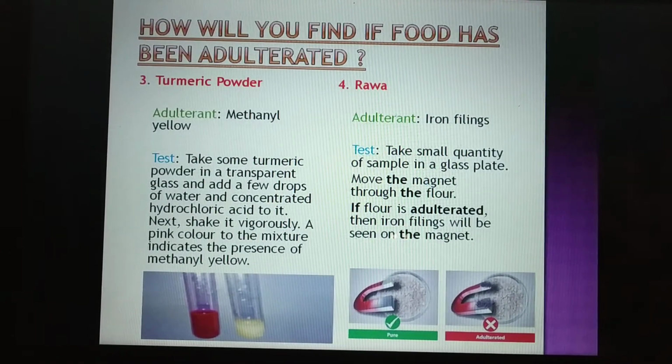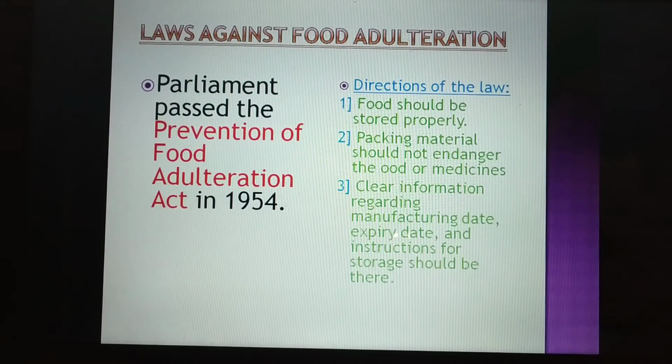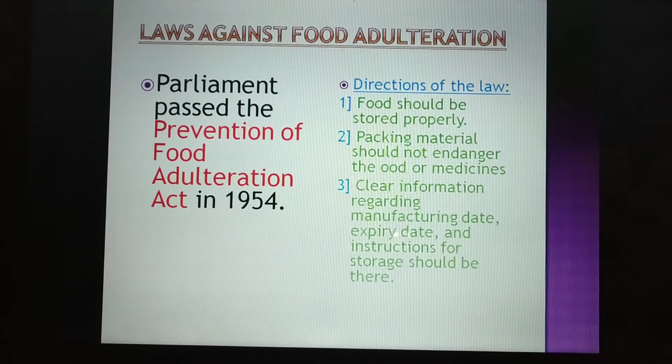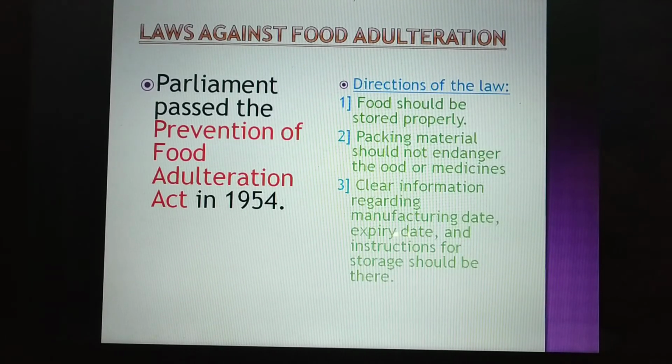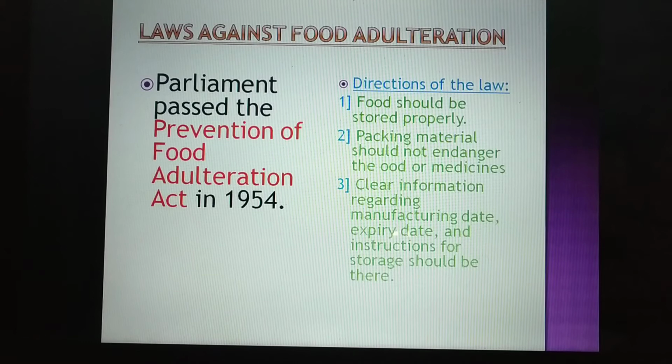But there is a law which has been passed by the government for the prevention of food adulteration. The Parliament passed the Prevention of Food Adulteration Act in 1954. And this law says that there are 3 rules that every manufacturer has to follow. What a manufacturer has to see is that his food is being stored very properly.